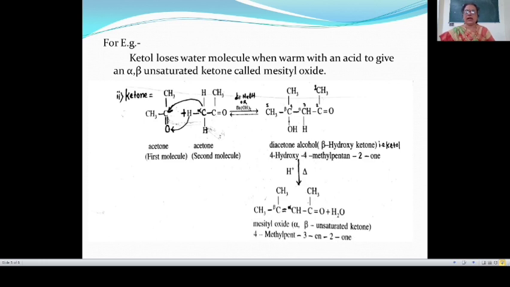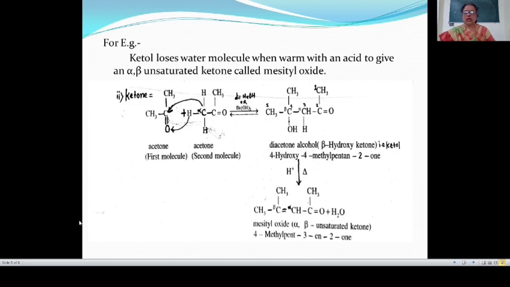This is the second example of aldol condensation reaction. In this reaction, the first step is a nucleophilic addition reaction, and the second step is an elimination reaction. This reaction is known as simple aldol condensation, also known as self aldol condensation, because here the two molecules are the same. CH3COCH3 and CH3COCH3, these two molecules are same, and therefore this is known as simple aldol condensation reaction.